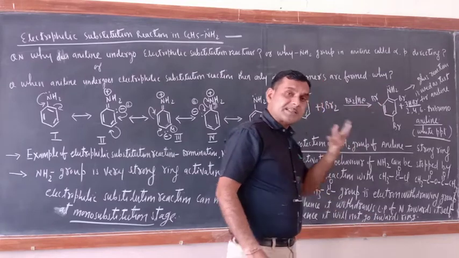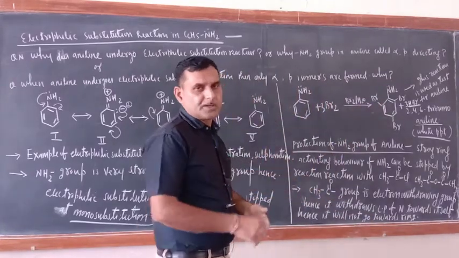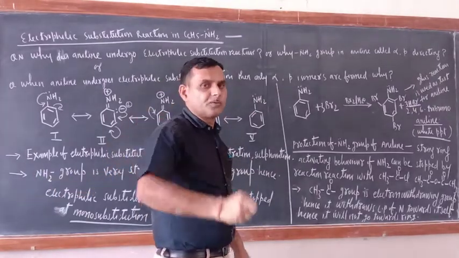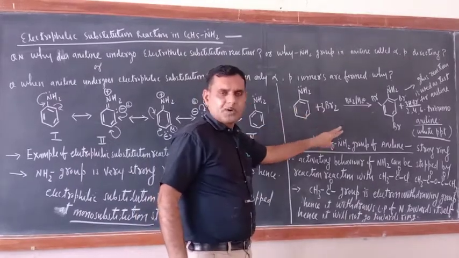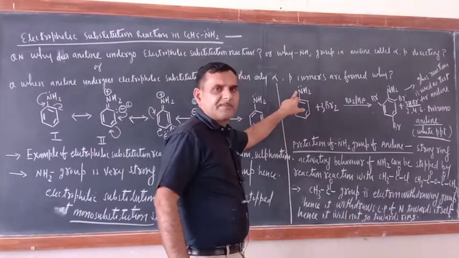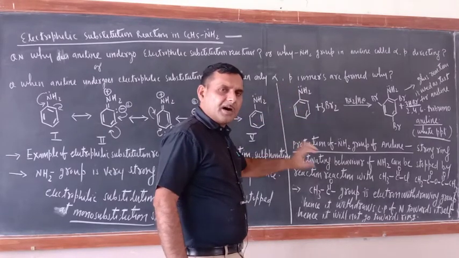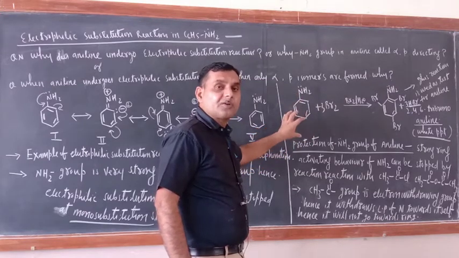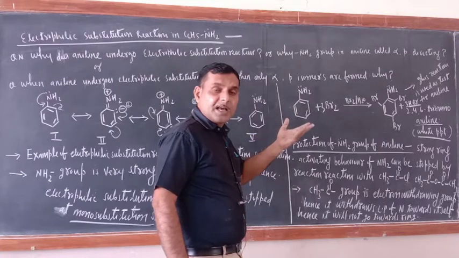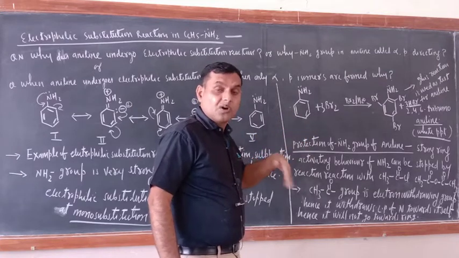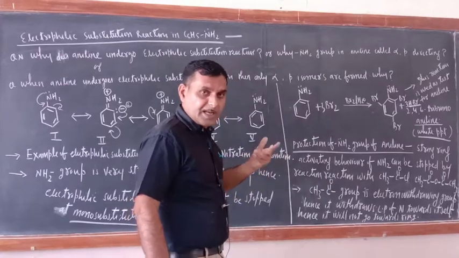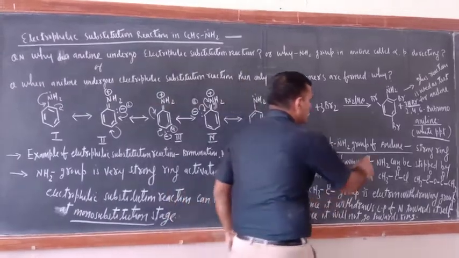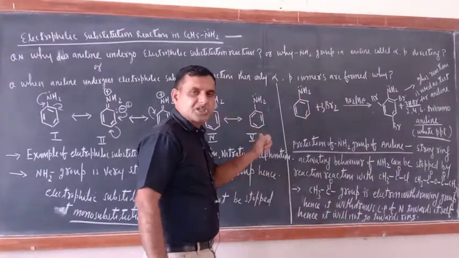Tri substitute. But suppose you want mono substitute only, either ortho-aniline or para-aniline. Then what to do? Just see, you are getting the tri substituted product because of the strong activating nature of the NH2 group. If anyhow we protect the NH2 group, meaning the NH2 group should not send the electron towards the benzene ring, then we can have the mono substituted, either ortho or para substitute. So there is a concept. What is the name of that concept? Protection of the NH2 group of aniline.